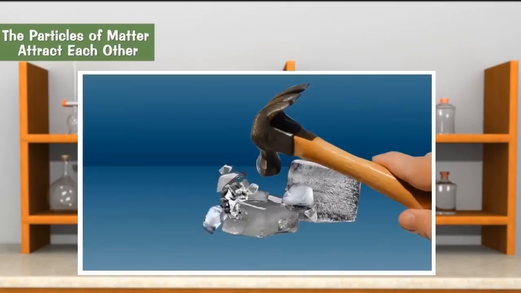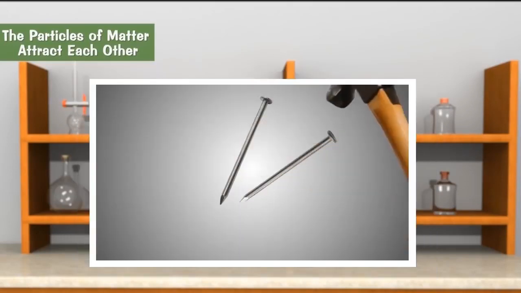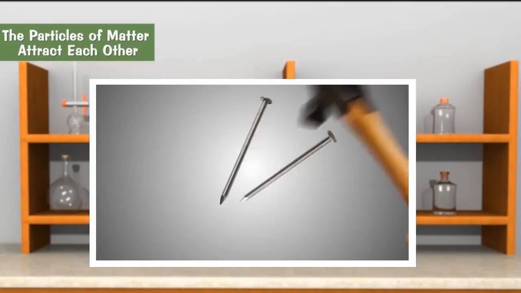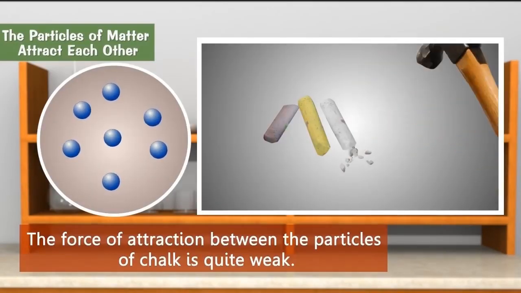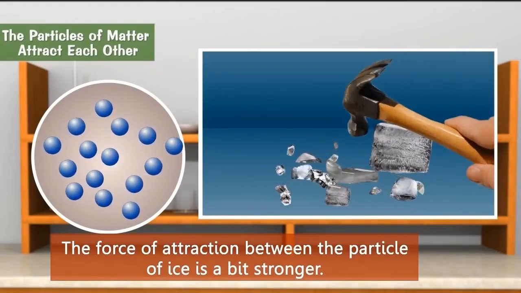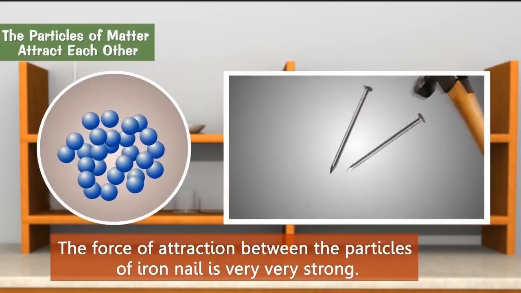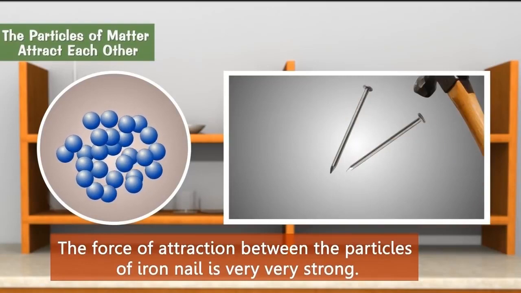It requires more force to break a cube of ice, whereas the iron nail does not break at all, even with a large force. This shows that the force of attraction between the particles of chalk is quite weak. The force of attraction between the particles of ice is a bit stronger, whereas the force of attraction between the particles of iron nail is very, very strong.